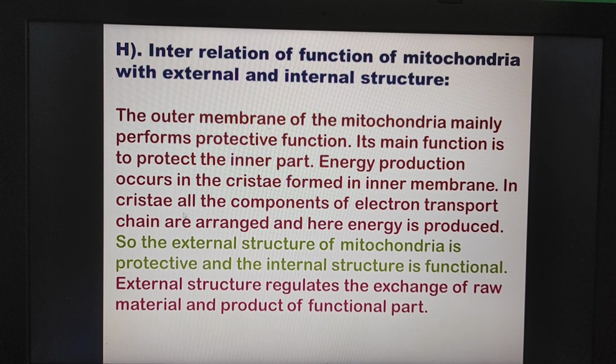In cristae, all the components of the electron transport chain are arranged and here energy is produced. So the external structure of mitochondria is protective and the internal structure is functional. The external structure regulates the exchange of raw material and products of the functional part.